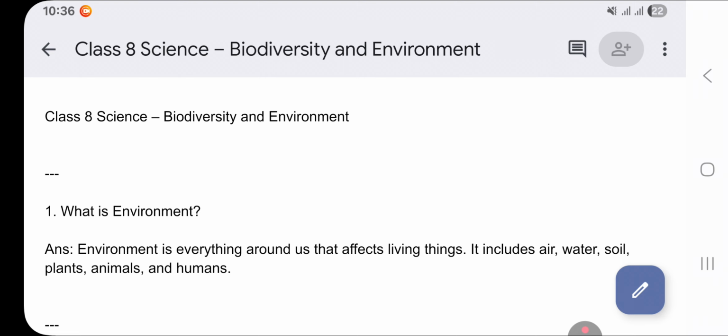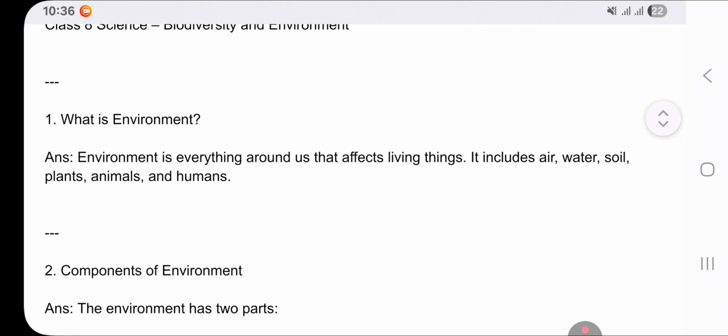Question number 1. What is environment? So the answer is: environment is everything around us that affects living things. It means it is the surrounding around us. It includes air, water, soil, plants, animals, and humans.